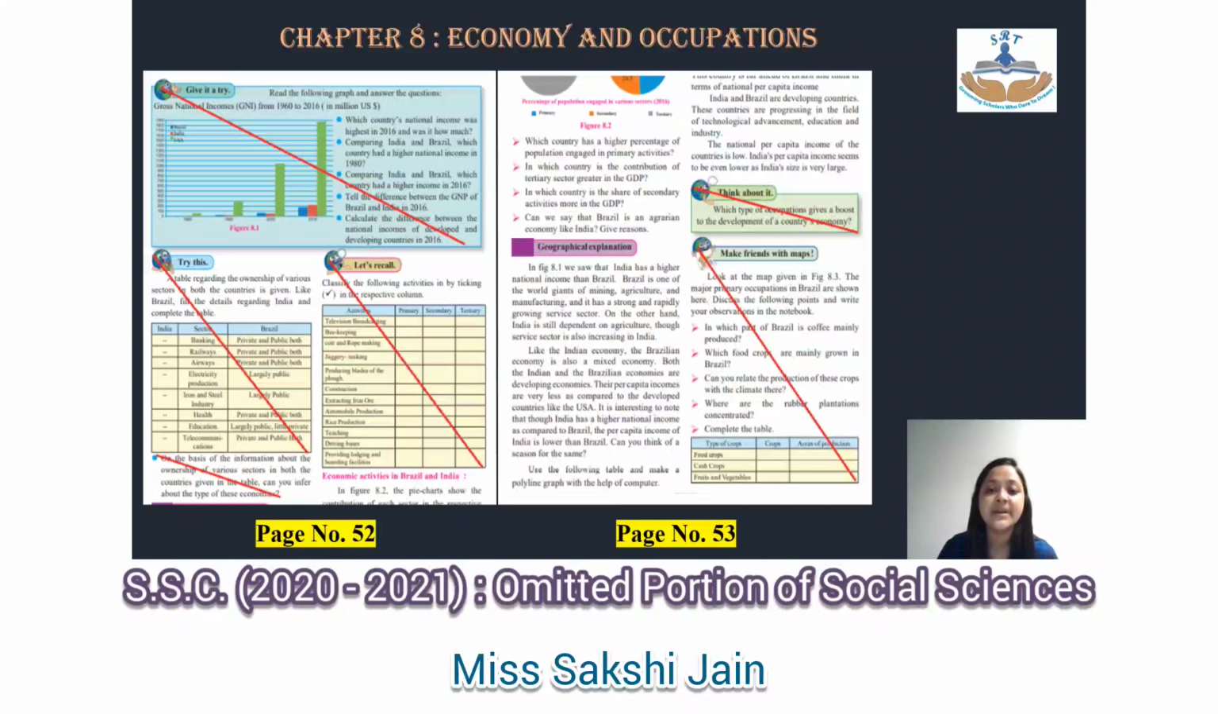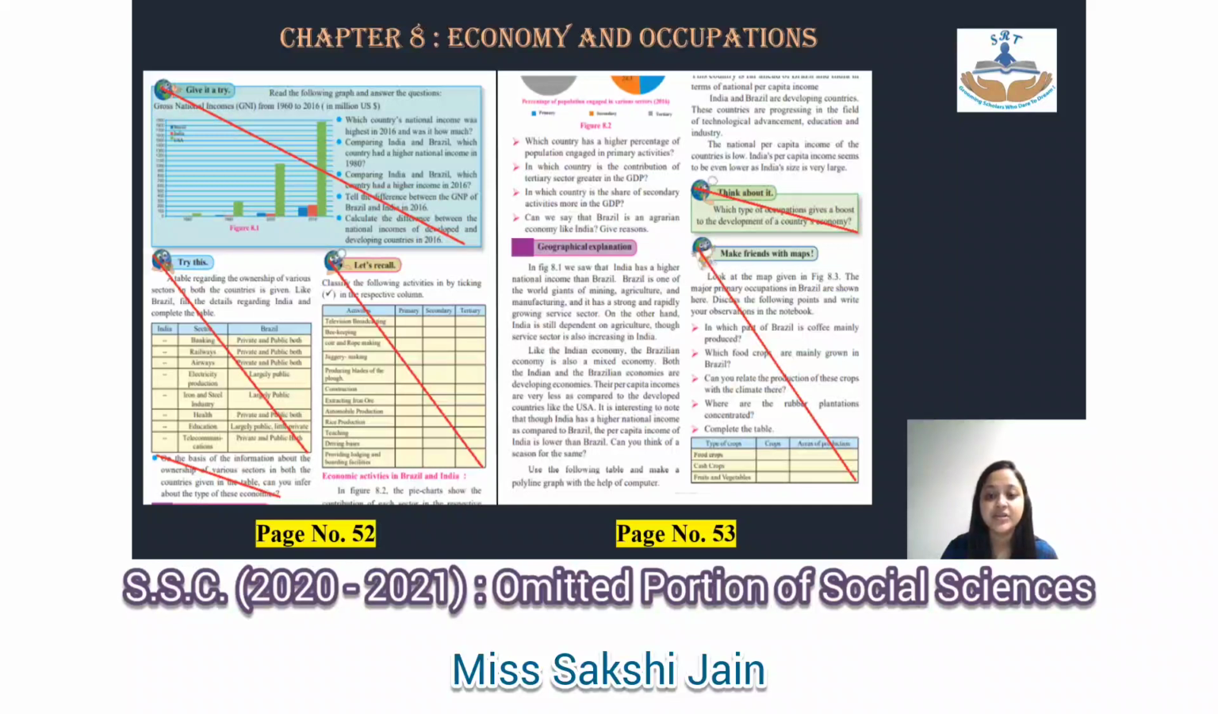Moving to chapter number 8, which is economy and occupations. Initially towards the start you have give it a try, so you cancel that off, which has a graph there. Then you have try this, cancel it. Then below you have on the basis of the information shown, all of that again you have to cancel, and let's recall also you have to cancel. So on that particular page is hardly anything that you have to actually study.